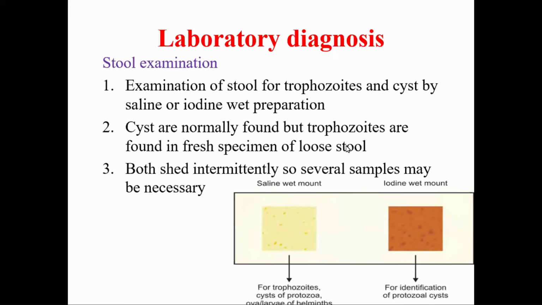And both trophozoites as well as cysts are shed intermittently. It means both cysts and trophozoites are excreted only intermittently. Several stool samples must be observed to confirm diagnosis or to report negative. Several stool samples should be observed because both the cysts and trophozoites are shed intermittently.